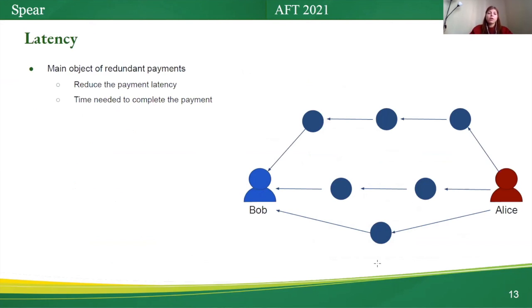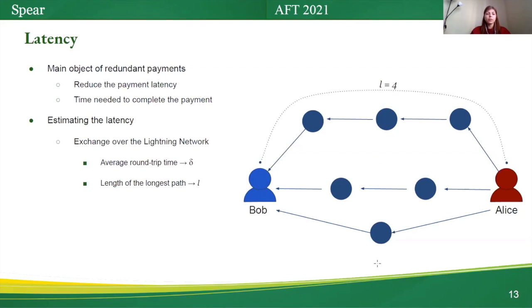The main objective of redundant payment is to reduce the payment latency, that is the time needed to complete the payment process. For estimating the latency of Sphere, we should know that Sphere uses two types of exchanges. The first type is exchange over the Lightning Network.